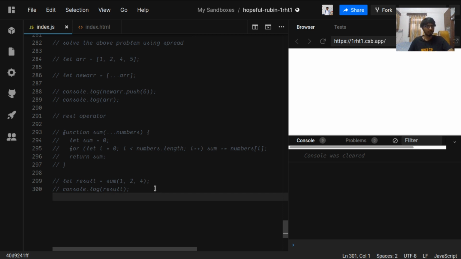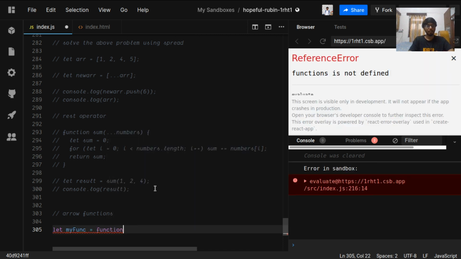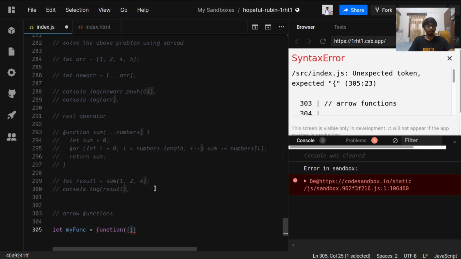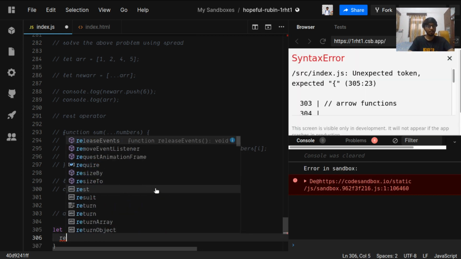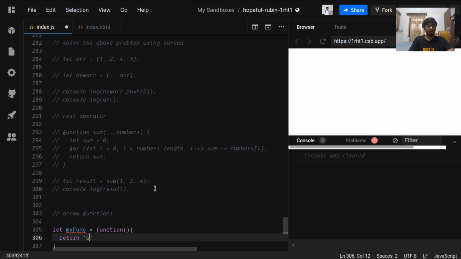For the last topic, we have arrow functions. This is a new way of writing functions. First we were writing the function as myfunc, using the function keyword, then the brackets, and then a return statement, return Rohan.